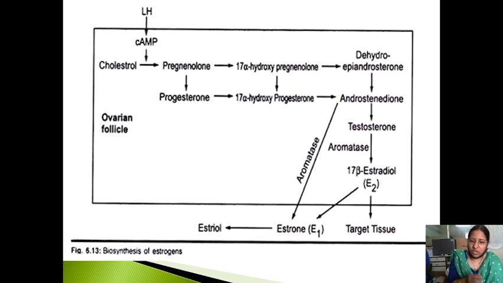Now what is estriol? Estriol is a conjugate metabolite of estradiol and also estrone. So this is the weakest form. Estriol is the weakest form. Now why are these forms there? What is the importance of these forms?